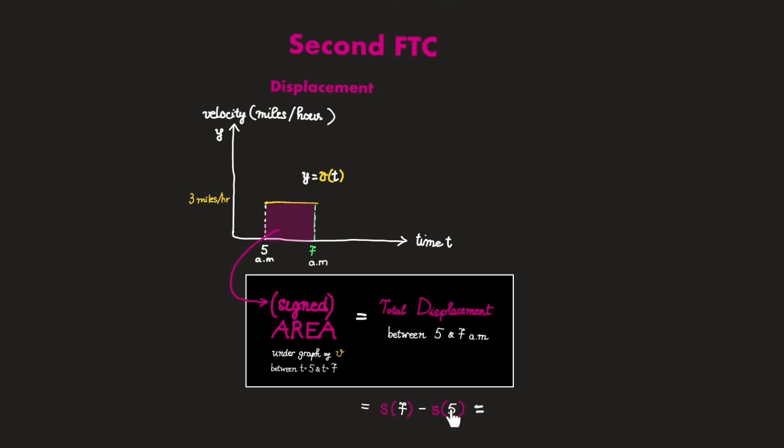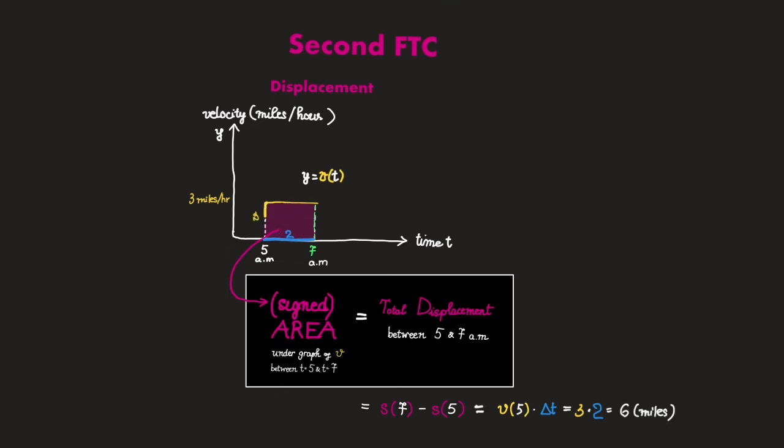Observe that you don't really need to know your position at 5 a.m. or your position at 7 a.m. to answer this. Between 5 and 7 a.m., there were 2 hours. Since your velocity was constantly 3 miles per hour, that means each hour you move forward by 3 miles. So after 2 hours, you should have moved forward 3 times 2, which is 6 miles. Thus, since you were running with constant velocity, your total displacement is just equal to velocity times duration, which is 6 miles. But now observe that this is just the area of this rectangle.